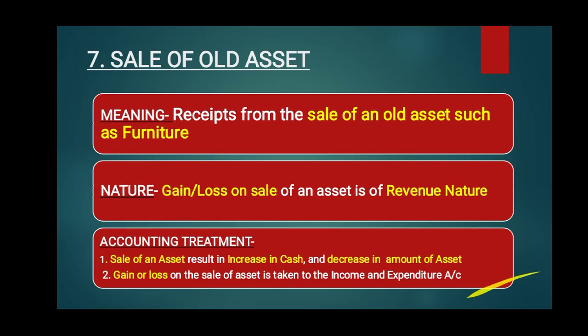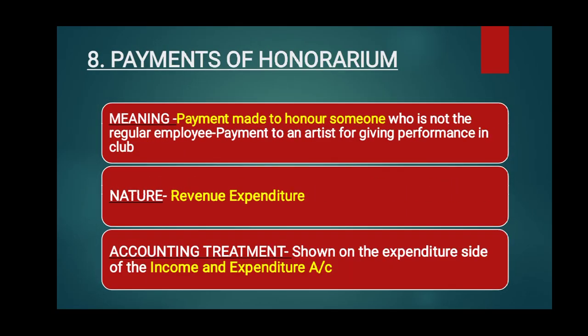So the next treatment is payment of honorarium. What does it mean? Payment made to honor someone is known as honorarium, and it is made to a person who is not a regular employee but gives some type of services.